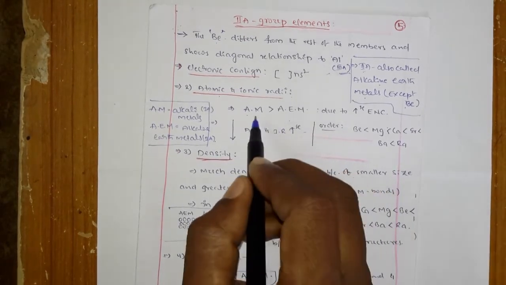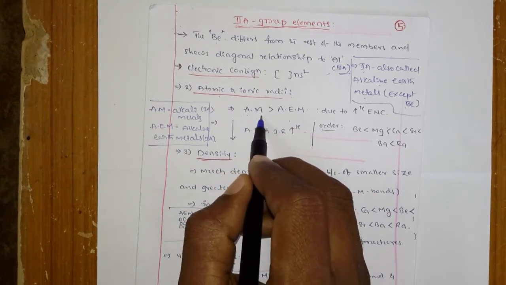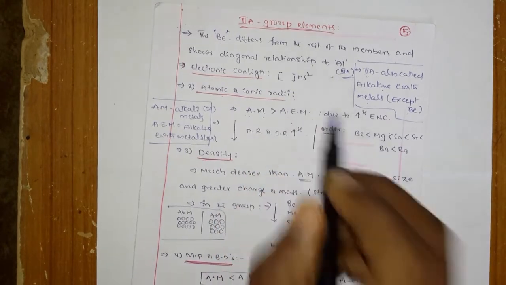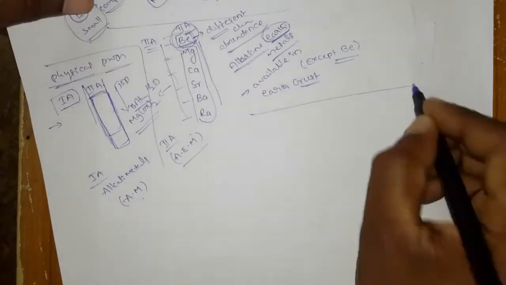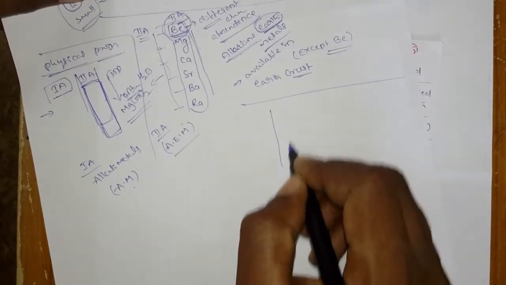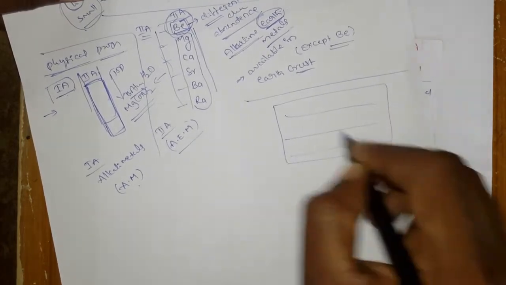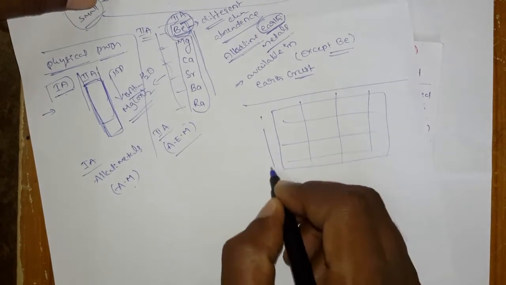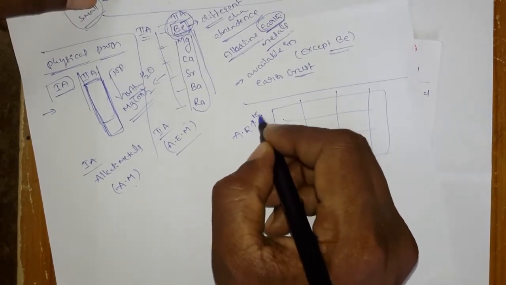Okay, so come to the first comparison between the alkali metals and alkaline earth metals. When you compare with the alkali metals, what will be the atomic and ionic radius of the alkaline earth metals? Generally you know what will happen in a group. If you assume a periodic table, within the group from top to bottom the atomic radius increases.